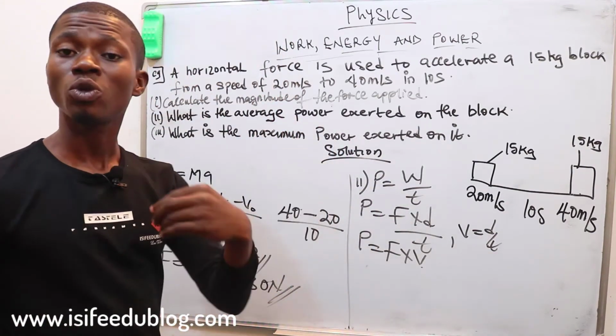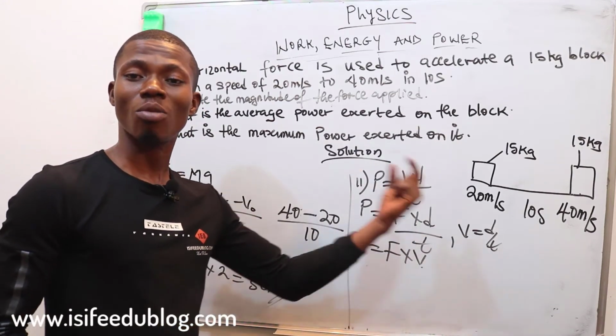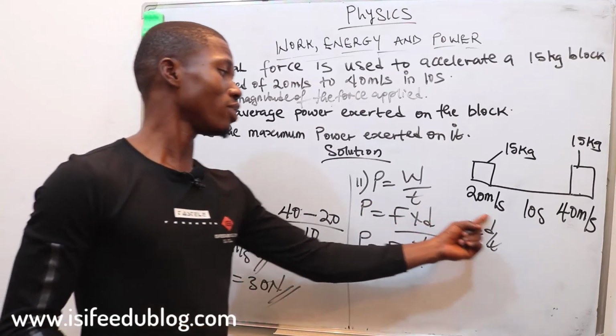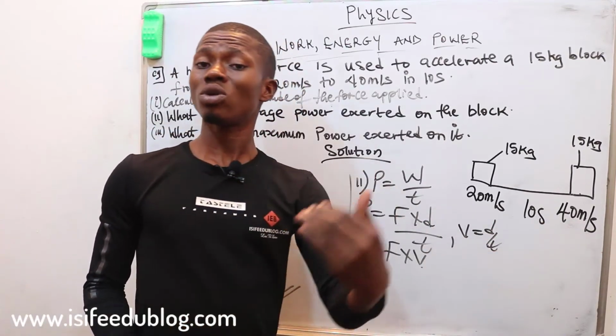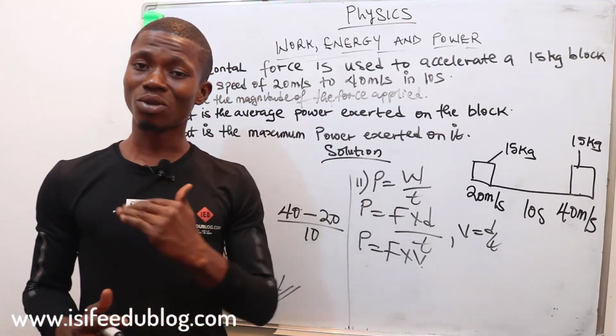So first of all, we should go ahead and find our average velocity, then we come over and find our average power. We are given two velocities, but we know that anytime you're asked to find the average of two things, it is the first plus the second all over 2.